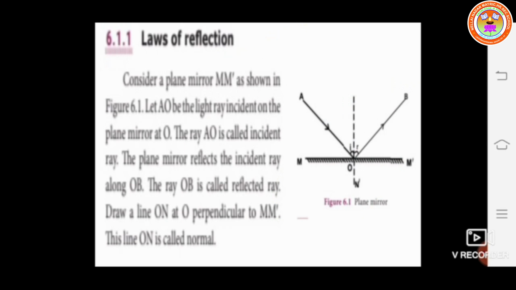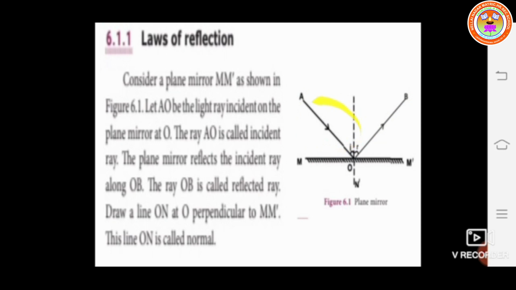First, the laws of reflection. Consider a plane mirror M dash, as shown in the figure. Let AO be the light ray incident on the plane mirror at a point O. AO is called the incident ray. The plane mirror reflects the incident ray.